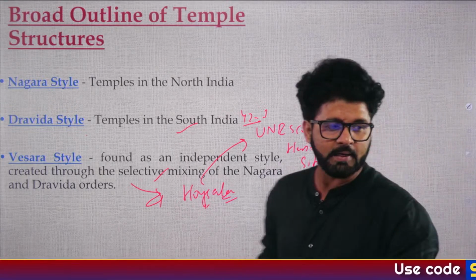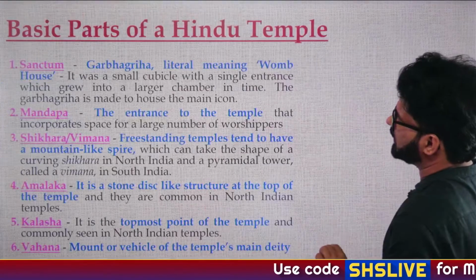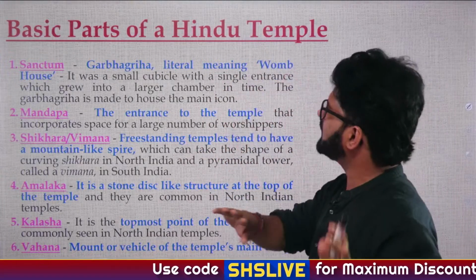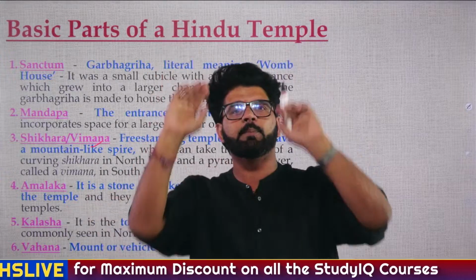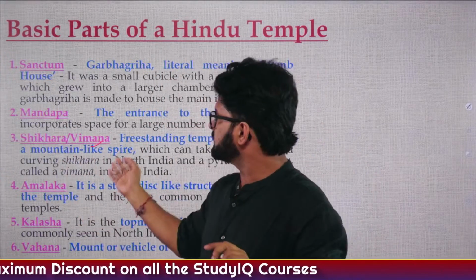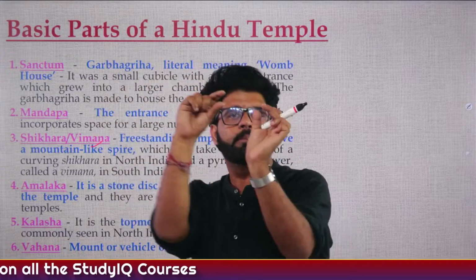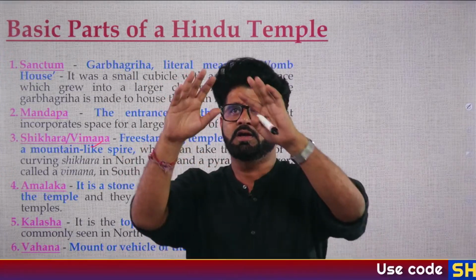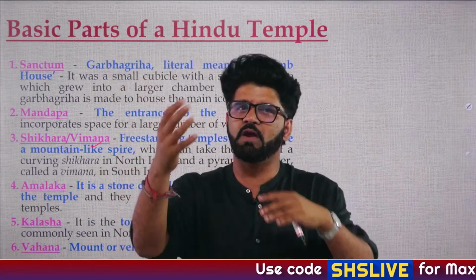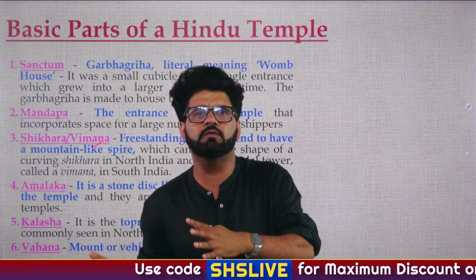So first of all, these things we have discussed in the last lecture. What are Sanctum Sanctorum and Garbhagriha? What are Shikhara and Vimana? The upper portion in the north is Shikhara, and in the south it is Vimana. Amalaka is the top portion, which generally indicates the vehicle of the deity. We have taken what the term vehicle of the deity means.